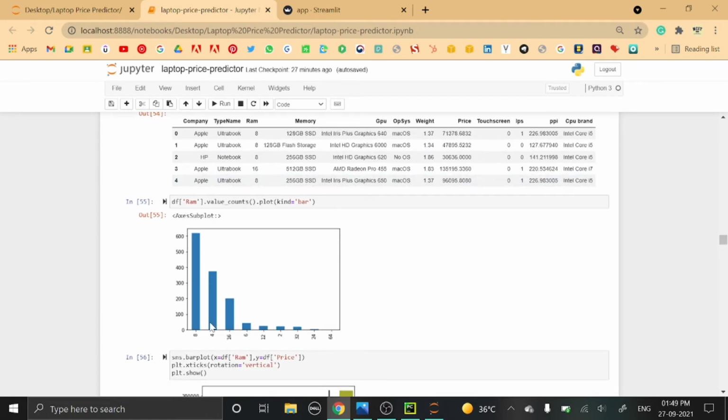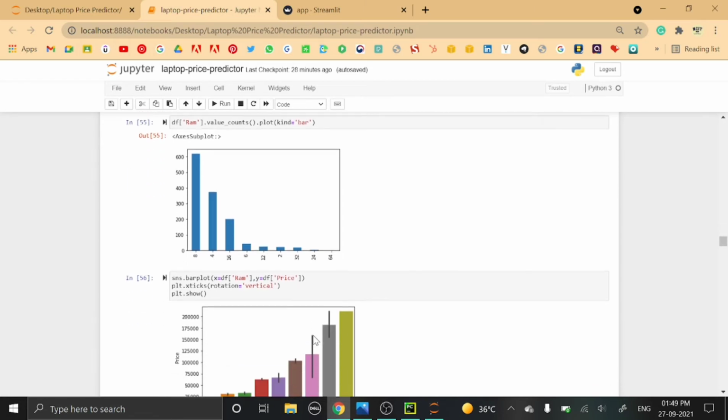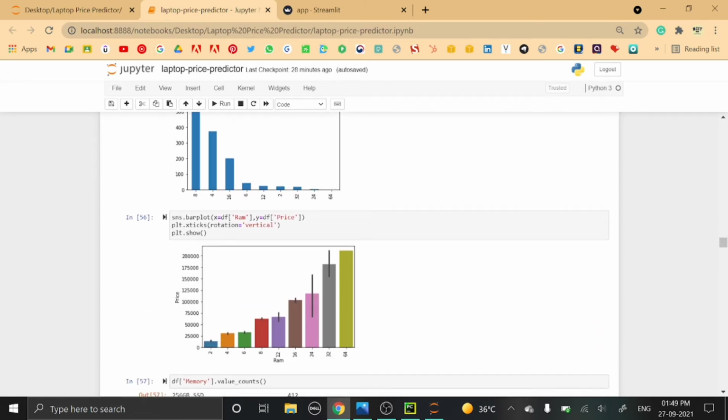Then next is the RAM. In the RAM we have 8 GB as the maximum, as many laptops have 8 GB RAM, and very few have 12, 24, 32 and 64. If you plot the graph of RAM against the price, we can see that 64 and 32 GB range from around 1,75,000 to 2 lakh, while 8 GB is around 50,000 to 75,000.